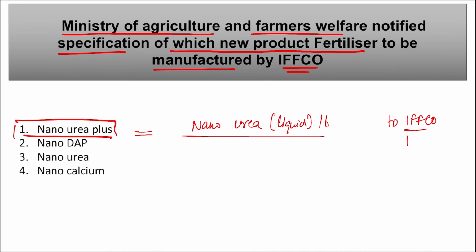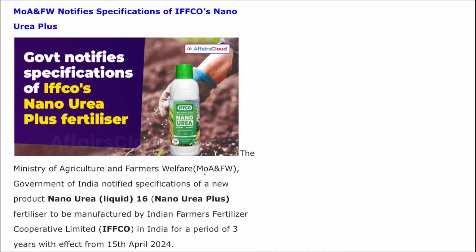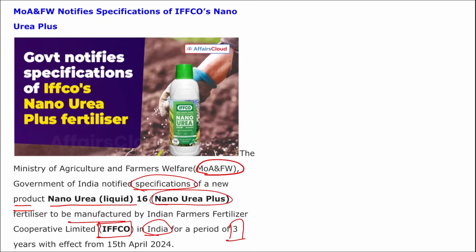And here IFFCO will be manufacturing this new fertilizer for a period of 3 years, starting from 15th April 2024, right? Take a note of this. Here you can see the Ministry of Agriculture and Farmers Welfare notified the new specification of this new product Nano Urea Liquid 16, that is Nano Urea Plus, that will be manufactured by IFFCO in India only for a period of 3 years with effect from 15th April 2024, right?